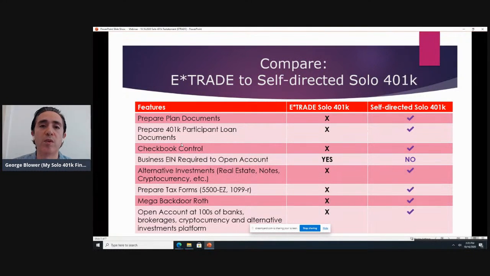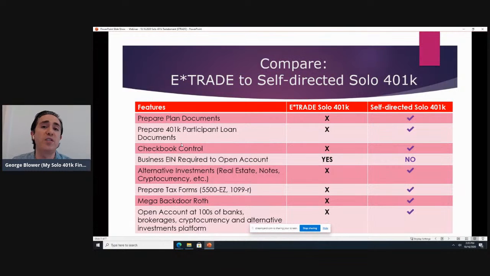over your money. So you would be limited to just investing in things that E-Trade allows for, like whether that's a mutual fund or some type of traditional investment. Whereas with our plan, a lot of our clients have their accounts at E-Trade, and we can talk about that in a moment, but they also might have a bank account, or they could have a brokerage account somewhere else in addition to that, or a cryptocurrency account.